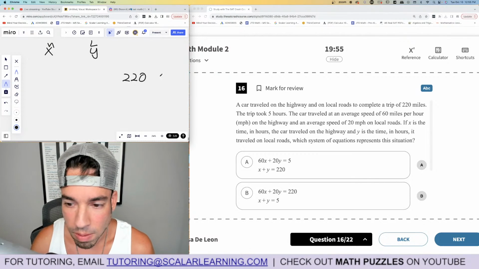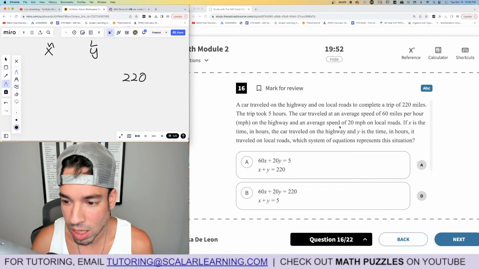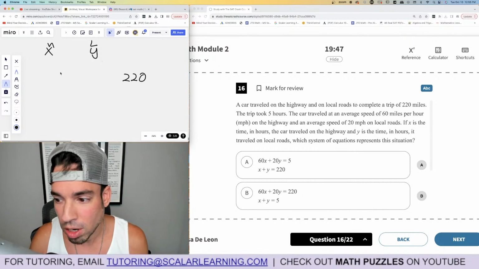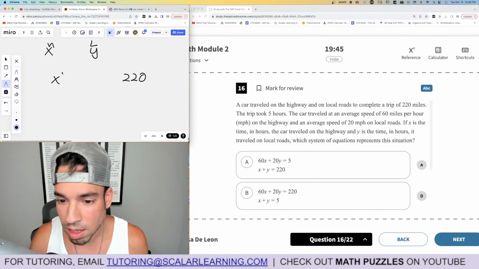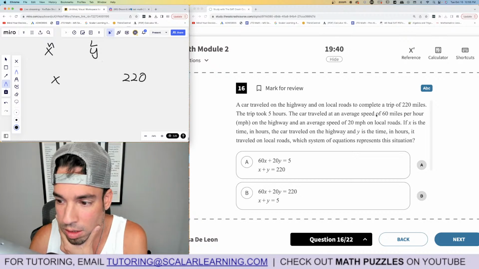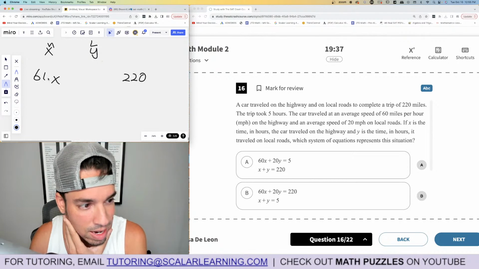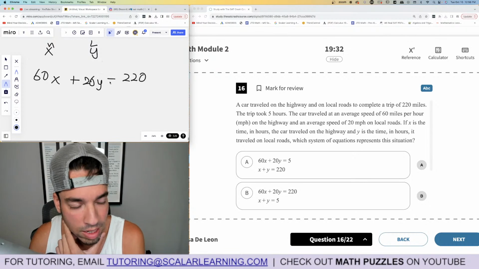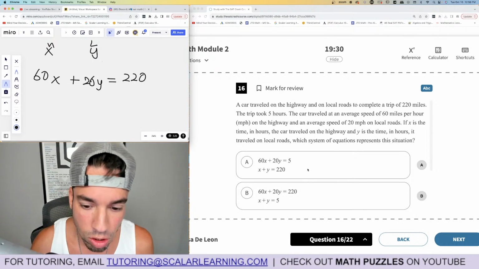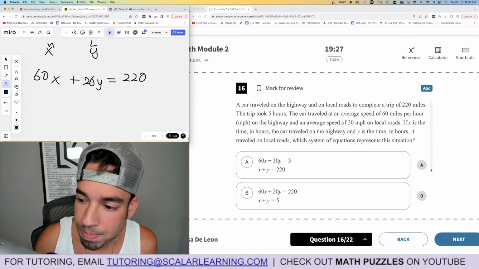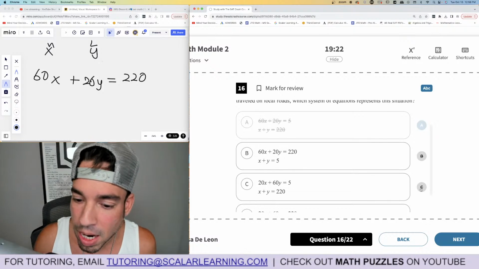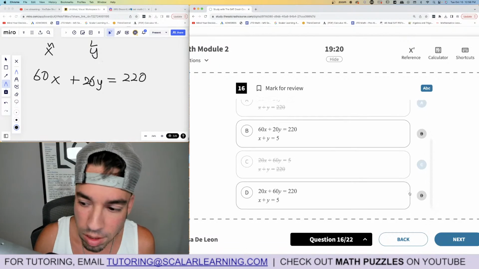And hold on. So to get the distance, we got distance right here, right? Distance is rate times time. So this is the time on the highway. We got X on the highway, and what's the speed? Time times rate. Here we go. On the highway, so 60X, and then its speed on local roads is 20 times y, and that equals the total distance. So we know that should be the right equation. So A does not have it. B has it. C has it backwards. D has it backwards too.